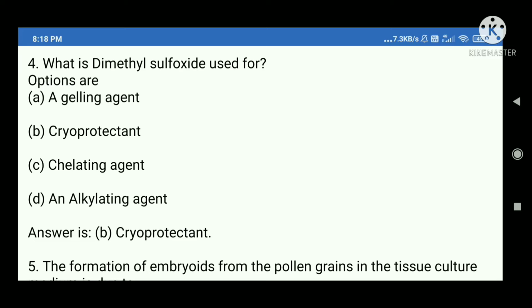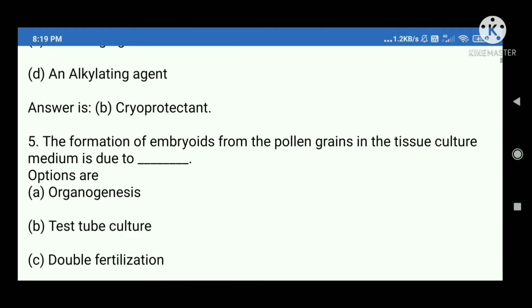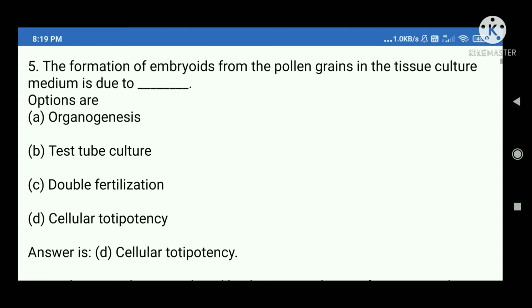4. What is dimethyl sulfoxide used for? Options are A. A gelling agent, B. Cryoprotectant, C. Chelating agent, D. An alkylating agent. Answer is B. Cryoprotectant.